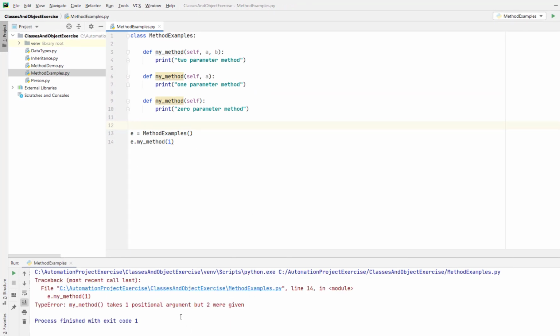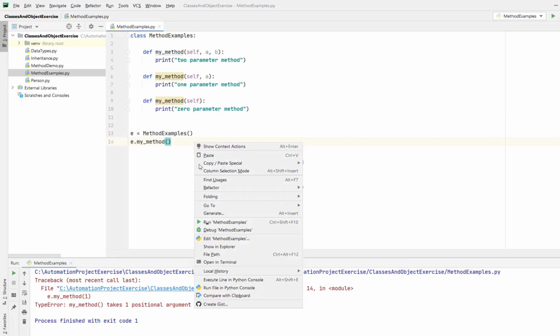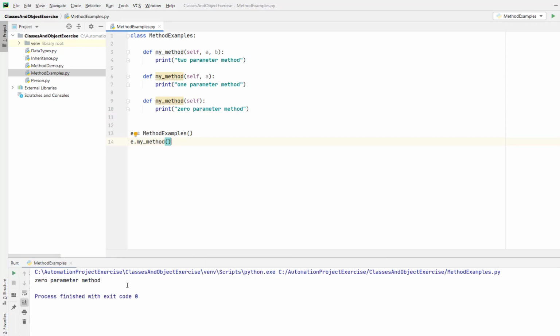It's again producing an error because it is going to call the matching method which takes two arguments. So which method takes two arguments? This method. But actually what is happening, this program is telling us to pass only one positional argument, that is self, meaning you don't have to pass anything from here. Now let's run the program. Now you can see the zero parameter method statement gets called.